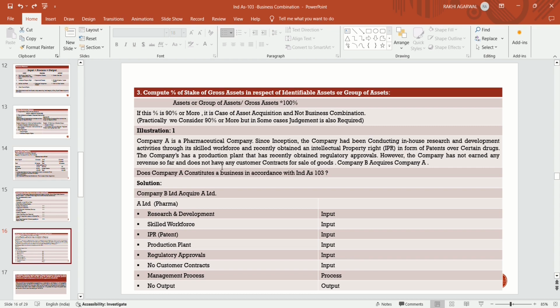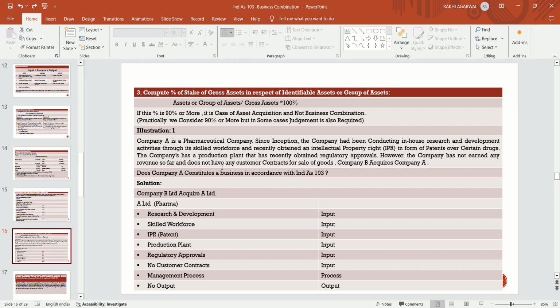So, company B Limited acquires company A Limited. A Limited is a pharma company having research and development, that is the input. Skilled workforce is also an input of the organization. IPR is also an input. Production plant is also an input. Regulatory approval is also an input. There is no customer contract. A management process is also there. This is the process, and there is no customer contract and no output.